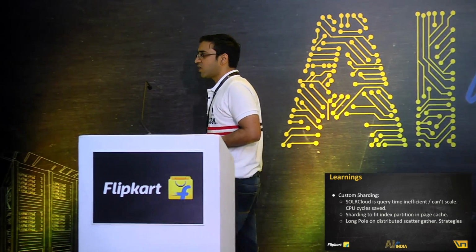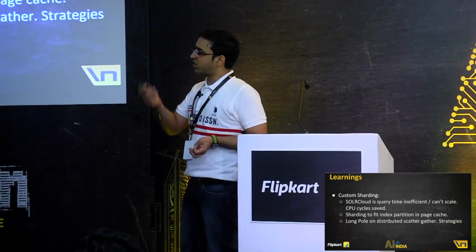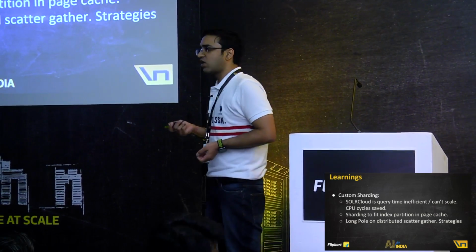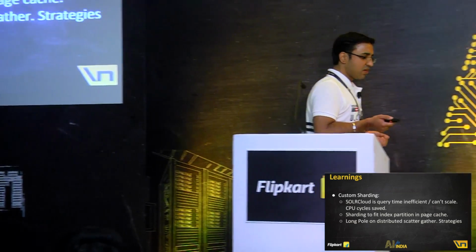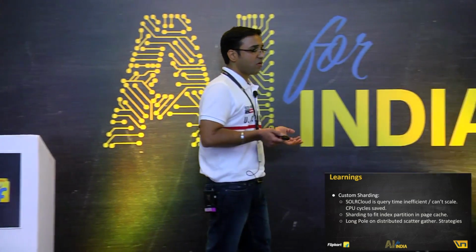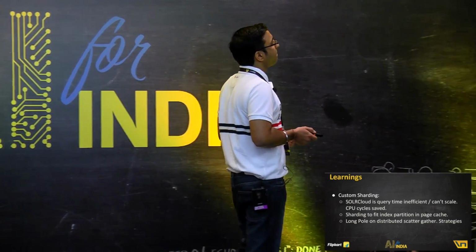How we solved this was by interesting strategies which are heuristics. So what we did was, when the user request comes, distribute it to a lot of, 40 boxes. We know each shard will come back in what time. There's a heuristic for it. And if it has not come back by that time, we make a second request to a different replica of the same shard. And hence now you don't have a long pole. A bad guy can't really make a request wait for long.